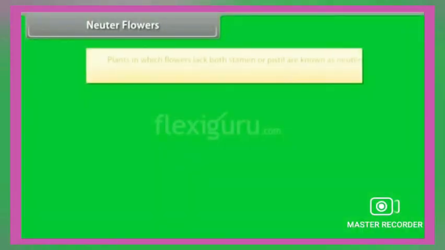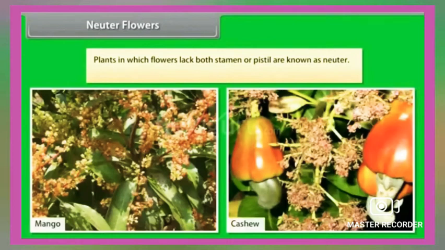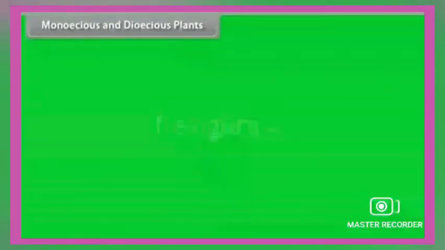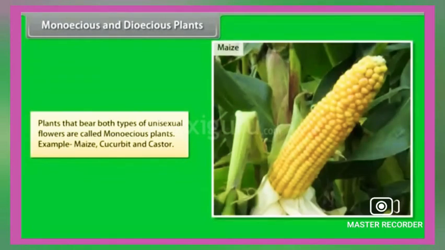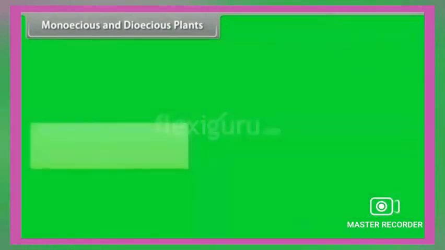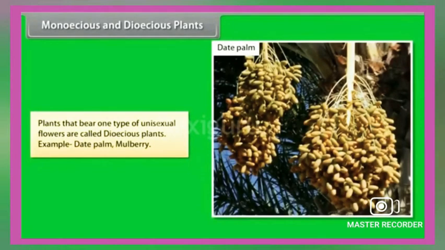Neuter flowers. Plants in which flowers lack both stamen and pistil are known as neuter. Example, mango, cashew. Monoecious and dioecious plants. Plants that bear both types of unisexual flowers are called monoecious plants. Example, maize, cucurbit and castor. Plants that bear one type of unisexual flowers are called dioecious plants. Example, date palm, mulberry.